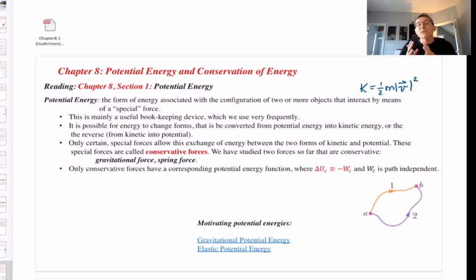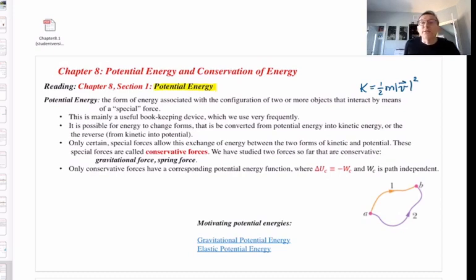And then we will use the ideas of kinetic energy and potential energy together to introduce our first conservation law in physics, called conservation of energy. But that will be more in the second half of Chapter 8. For the first part of Chapter 8, we're going to be focusing our reading, Chapter 8, Section 1, all about introducing this new form of energy known as potential energy.